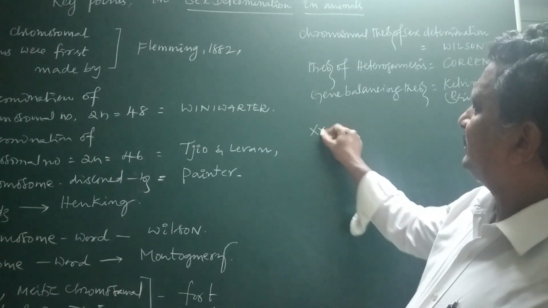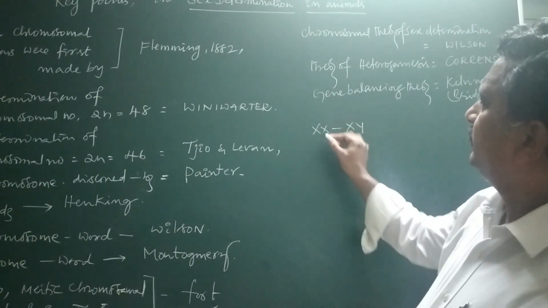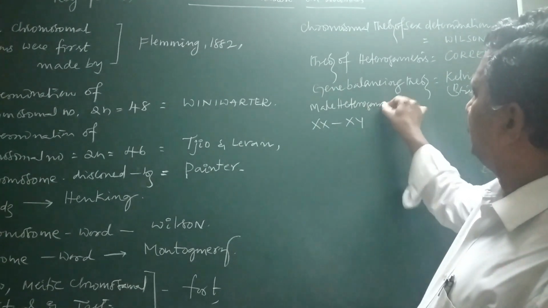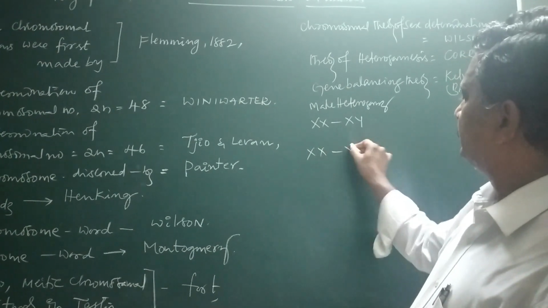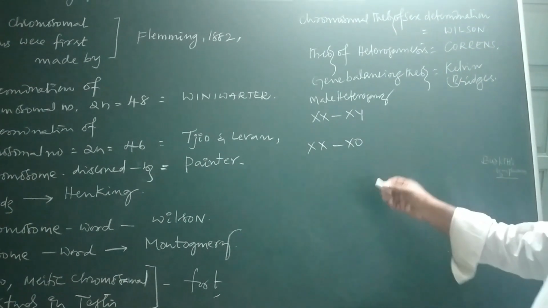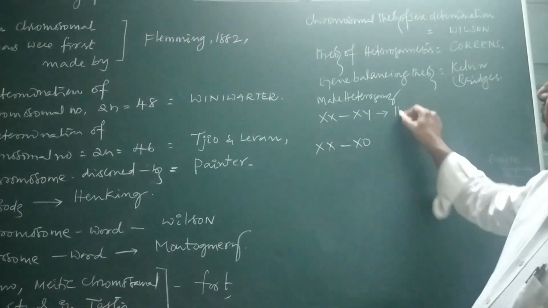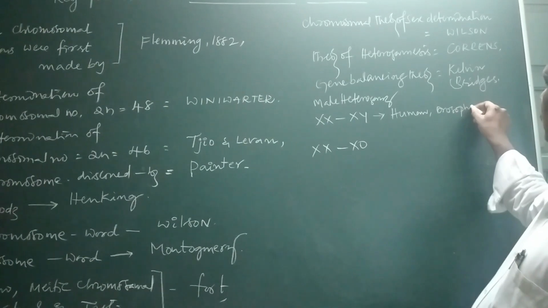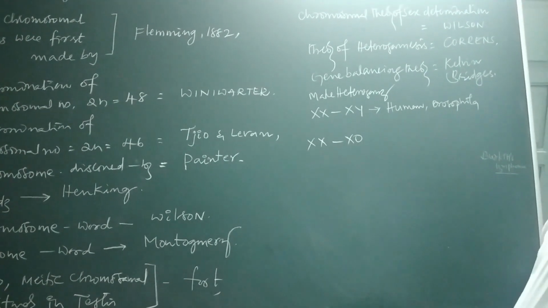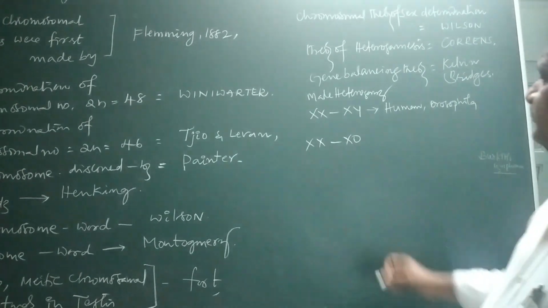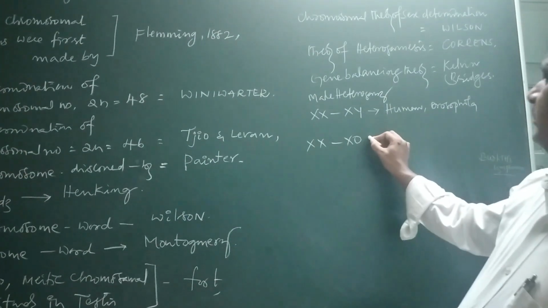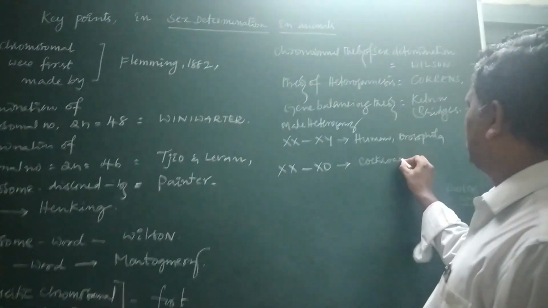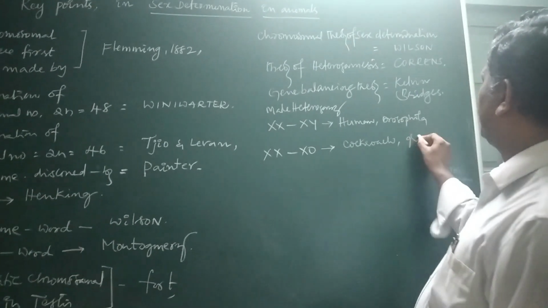Chromosomal theory: XX, XY, this is the example for male heterogamy. XX, XO both come under male heterogamy. Examples for this are humans and Drosophila. These are examples for the XX and XY method, where males are said to be heterogametic. XX and XO here: cockroach and grasshopper.